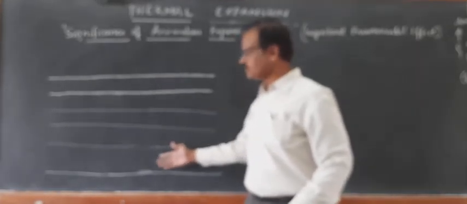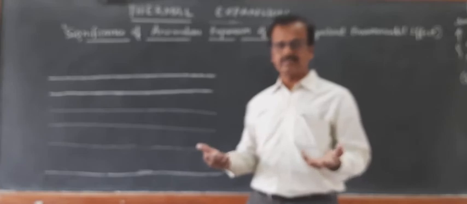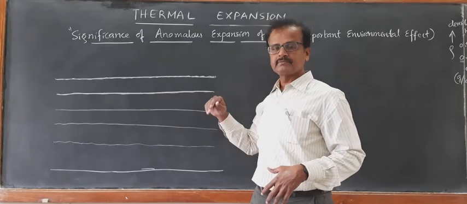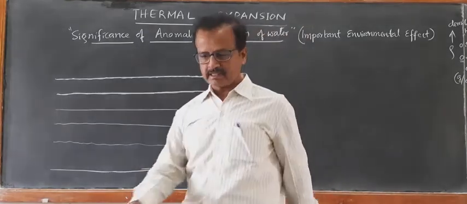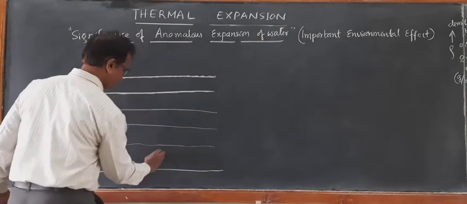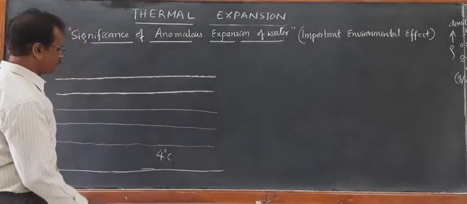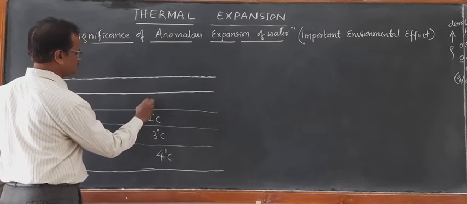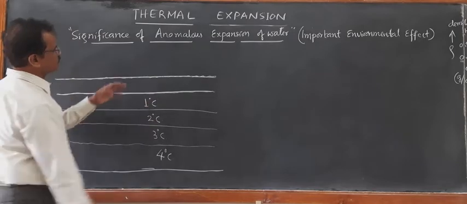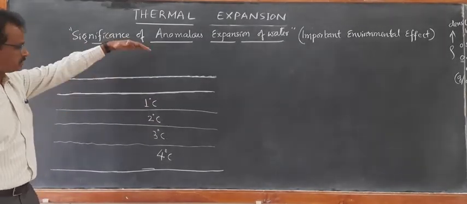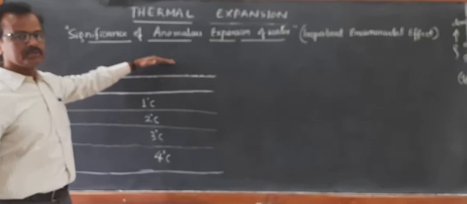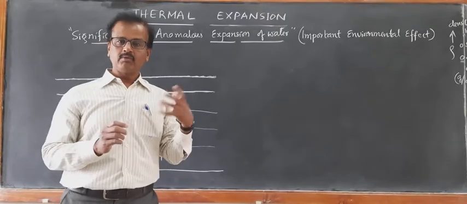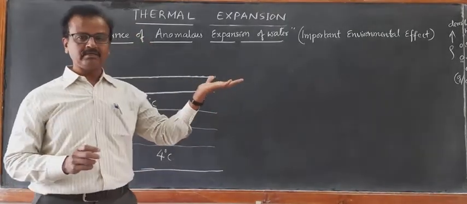As it goes down, the lower layers which are less dense start moving up. So the lowest layer will be having 4 degrees Celsius, followed by upper layers at 3 degrees Celsius, 2 degrees Celsius, 1 degree Celsius. As further cooling takes place, from 4 to 3, 3 to 2, 2 to 1 degree Celsius, again volume expansion takes place. When the volume expansion takes place, density of water decreases.